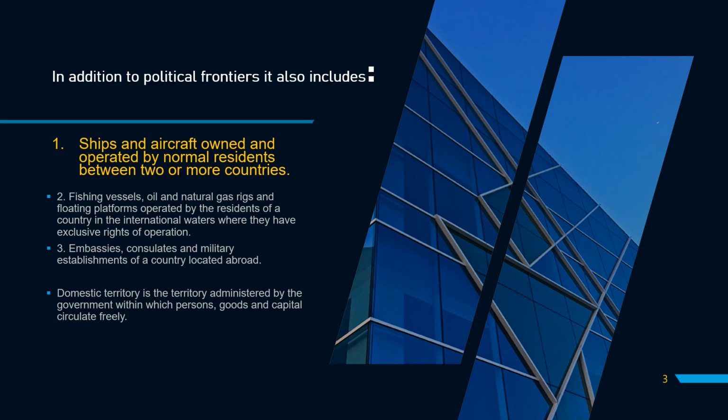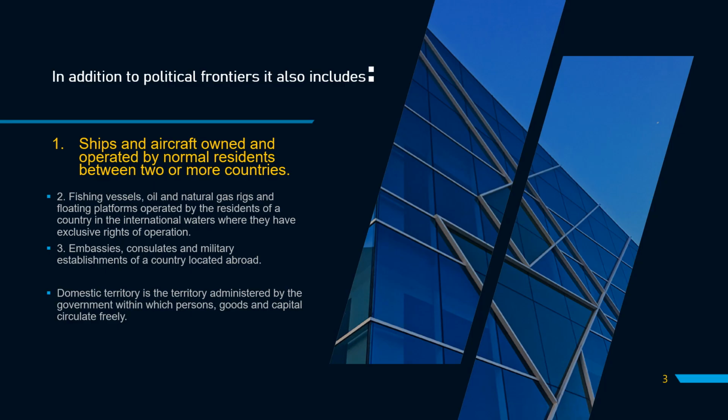In addition to political frontiers, it also includes ships and aircraft owned and operated by normal residents between two or more countries, fishing vessels, oil and natural gas rigs, and floating platforms operated by the residents of a country in international waters where they have exclusive rights of operation.